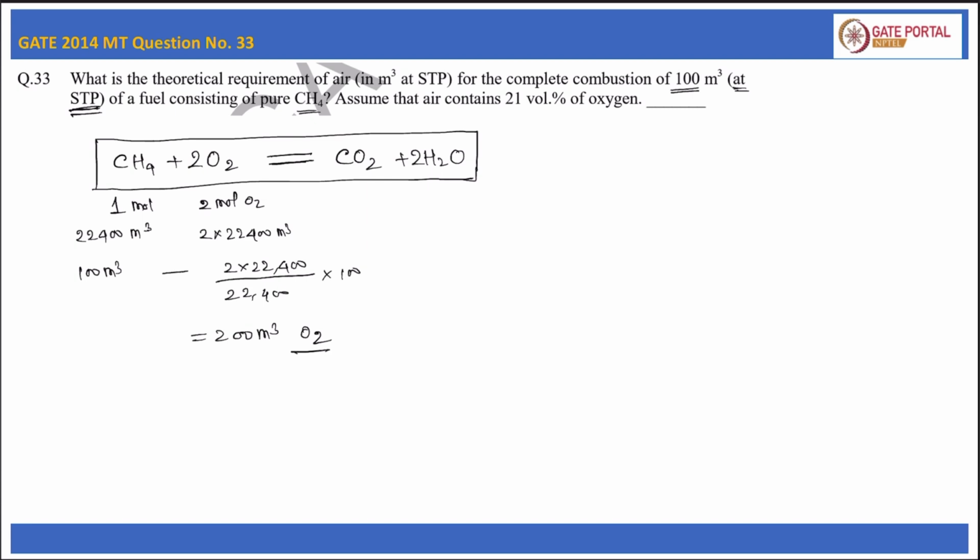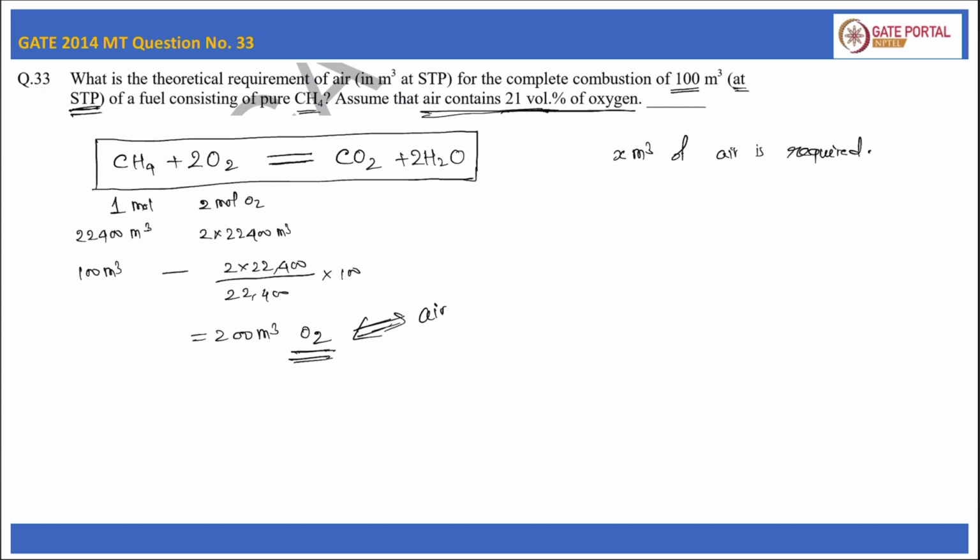Now this oxygen is coming from the air, and it is given that air contains 21 volume% of oxygen. So now we have to calculate how much air is required. Let us assume x meter cube of air is required. From this x meter cube of air we are getting 200 meter cube of oxygen. So x into 21 by 100 is equal to 200 meter cube.